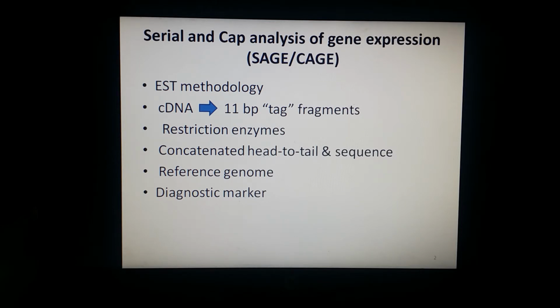If the reference genome is absent or unavailable, the tags can simply be used directly as diagnostic markers, if they are found to be differentially expressed in the disease state. So this is how SAGE works, and in the next slide we will see diagrammatically how SAGE is performed.